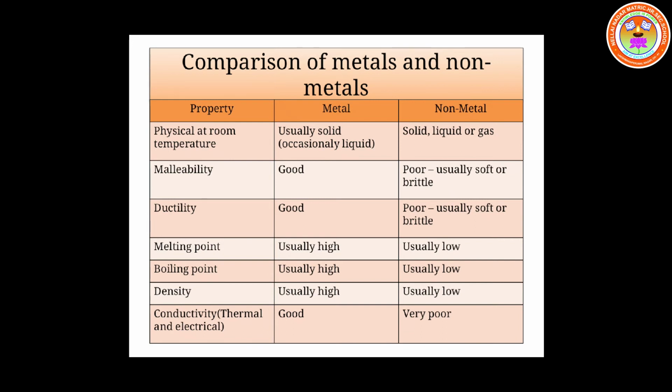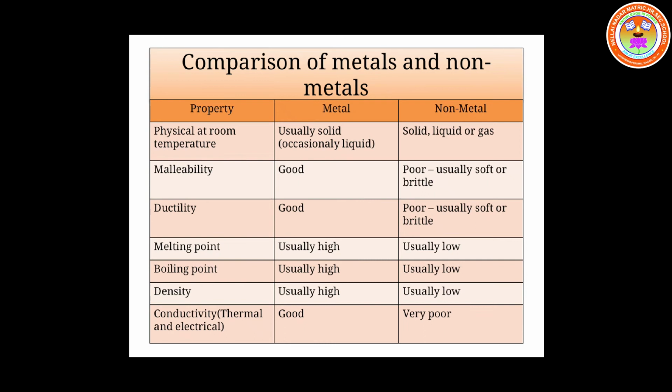Density. The next property we are going to learn is density. What about the density of metals? High. Why? Because metals are usually solids, so they have got a high density. Whereas non-metals have got low density.